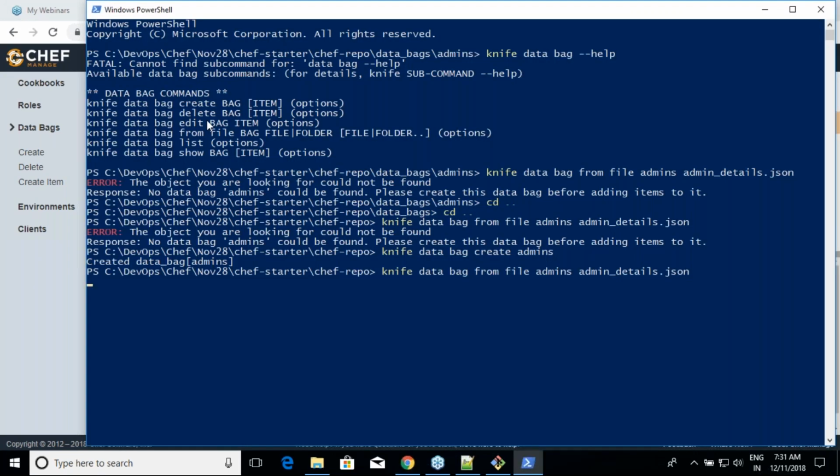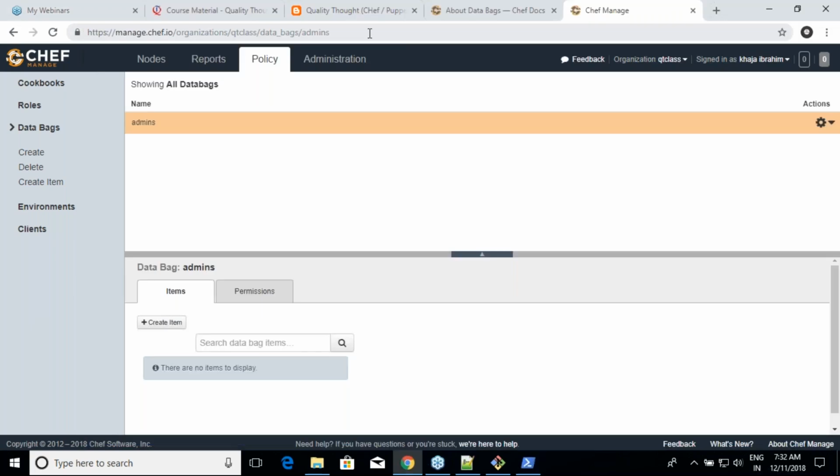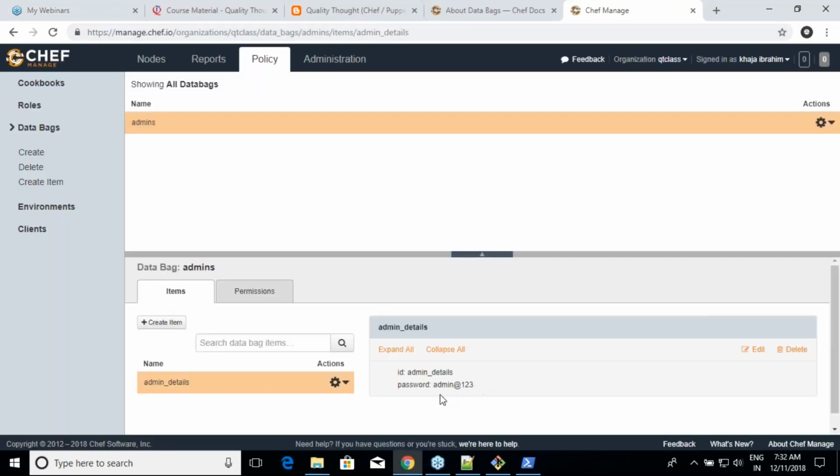You can create all of this from the UI and download it to your file and then also make it work, but that is not a sensible idea. Okay. So it says it has updated the data bag items. Okay. Fine. Are you seeing data bag items over here? But I'm seeing the password straight away. Yeah. Now let us see.